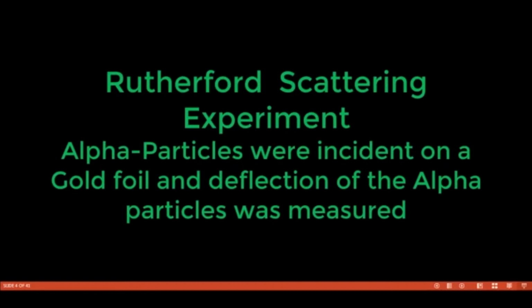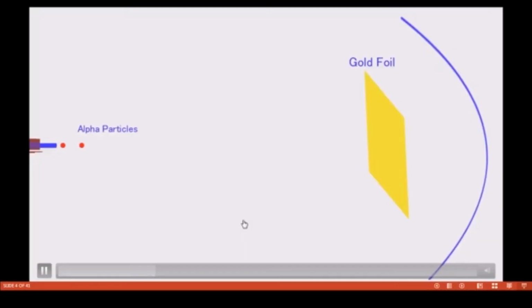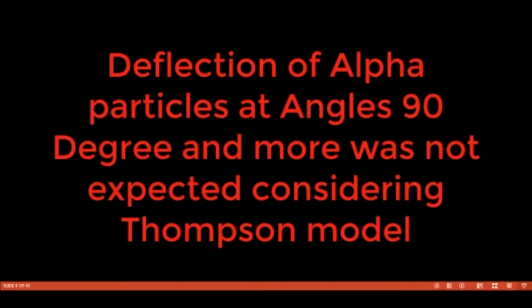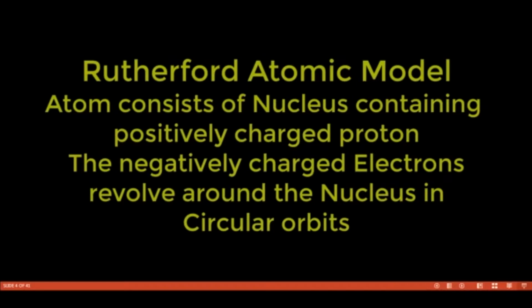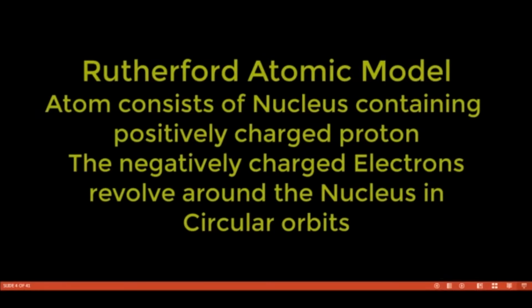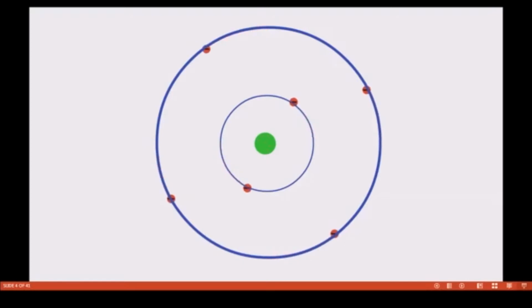Now the Rutherford scattering experiment: alpha particles were incident on a gold foil. Most of the alpha particles passed straight through the gold foil without any deflection. A few were deflected and a few completely rebounded on hitting the gold foil. Deflection of alpha particles at angles of 90 degrees and more was not expected considering Thomson's model. So Rutherford said that the atom consists of a nucleus containing positively charged protons, and the negatively charged electrons revolve around the nucleus. So this is the Rutherford experiment model.